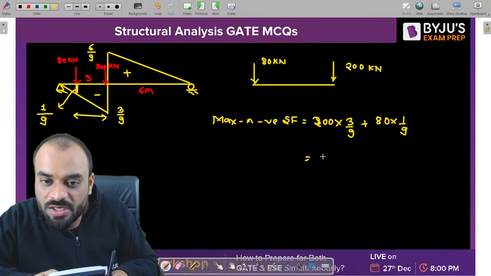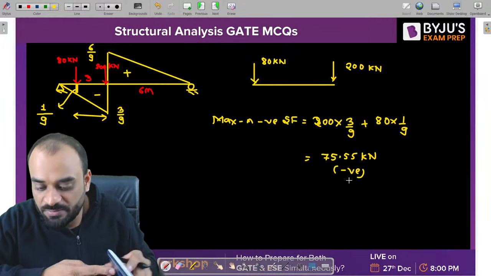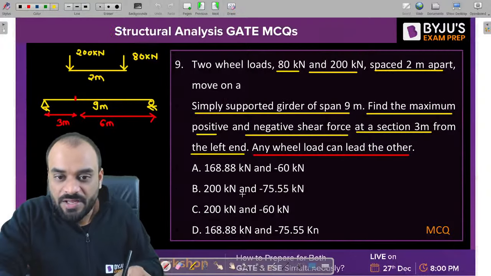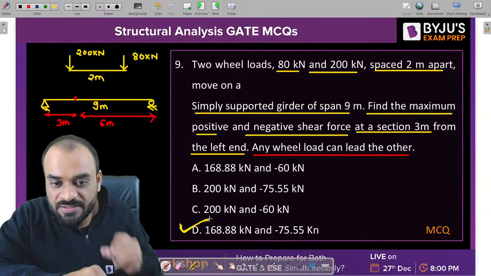So this value is coming around 75.55 kilonewton, and this value is negative shear force, maximum negative shear force. Clear? Very nice. So which option is correct? D. D is the correct answer.